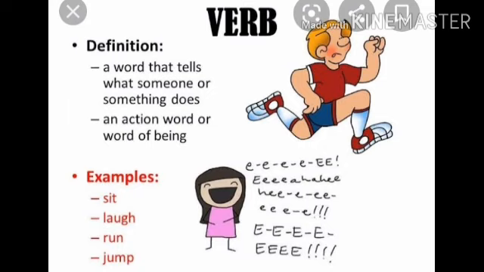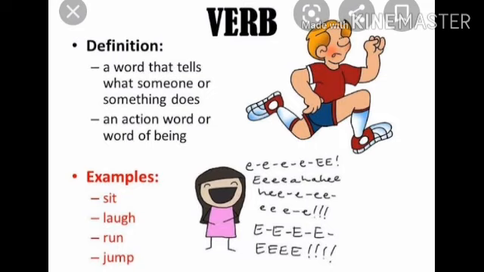Students, as you can see in this picture, the boy runs. In this sentence, runs is an action, so run is called verb. And you can see in this picture, the girl laughs. The word laughs shows an action because it shows what the girl does.